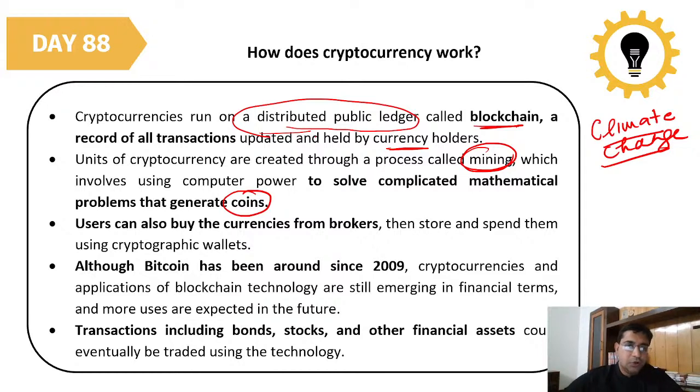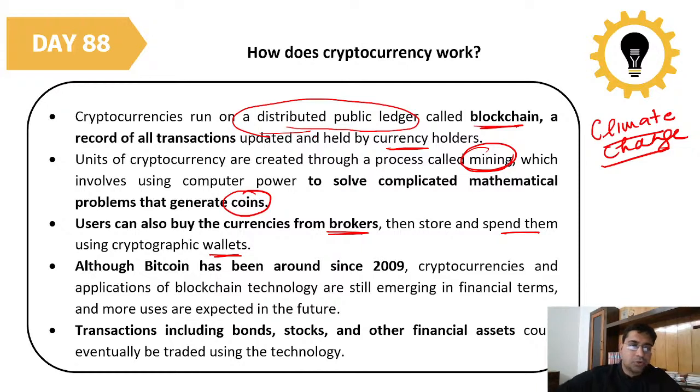Users can also buy the currency from brokers, those currencies which are already in the free market. Then store and spend them using cryptographic wallets. Once you have it, you can utilize it using your wallet, which is created on a computer or mobile phone. It's just like a wallet showing how much cryptocurrency you have. If you have one Bitcoin right now, that means you have around 43 lakh rupees in your wallet.